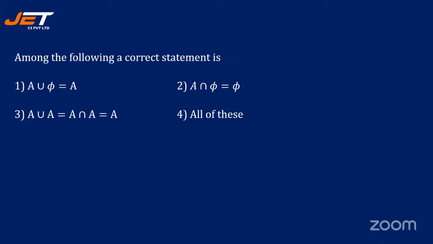Among the following, a correct statement is dash: A union phi is equal to A intersection phi is equal to phi; A union A is equal to A intersection A is equal to A; or is it all of these? Harish, Neha, Shobha, Naveen, many are giving me the correct answers. Yes, you are right. Let's see the answer. It is option 4, all of these.